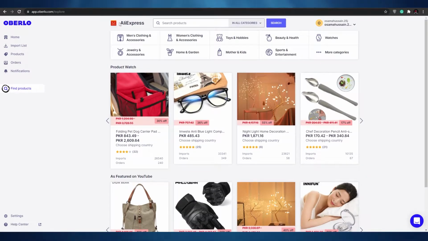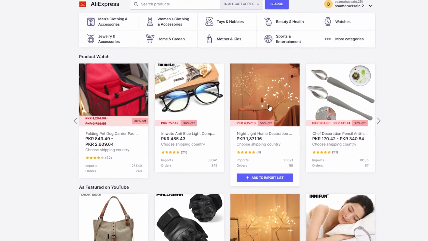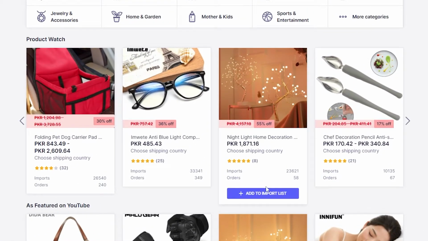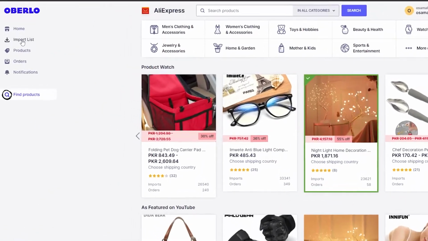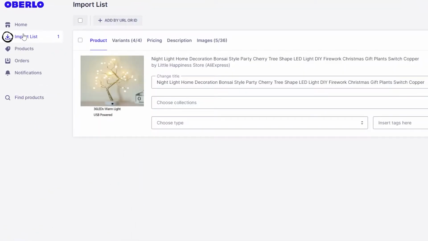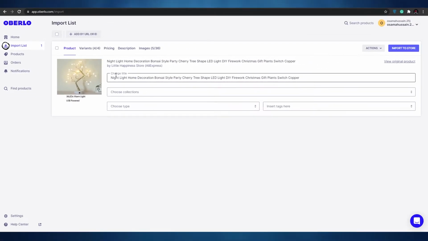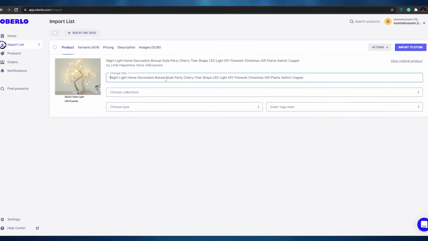As you can see, we are dropshipping from AliExpress. So let's just assume that this is the product that we want. Just simply hover your mouse over it and click on add to import list. And once it's added, simply go over to your import list over here on the left side, and you'll see the product over here. So what I want you guys to do is change the name.